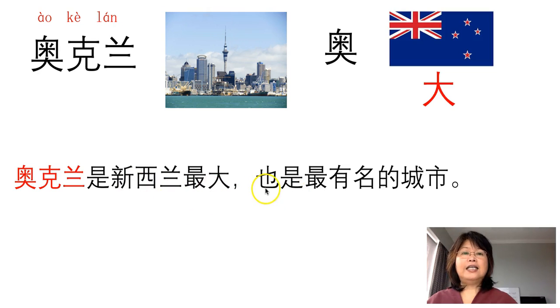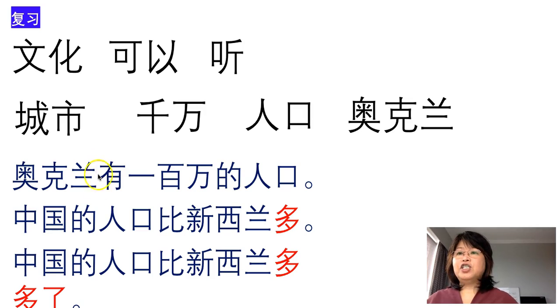奥克兰是新西兰最大也是最有名的城市。复习, that means revision. 这是什么字？这是文化。这是什么？这是可以。这是什么？这是听。这是什么字？这是城市。这是什么字？这是千万。这是什么字？这是人口。这是什么字？这是奥克兰。When we put these into sentences, the key sentences we learn from this list: 奥克兰有100万的人口, when we talk about the population of a city.